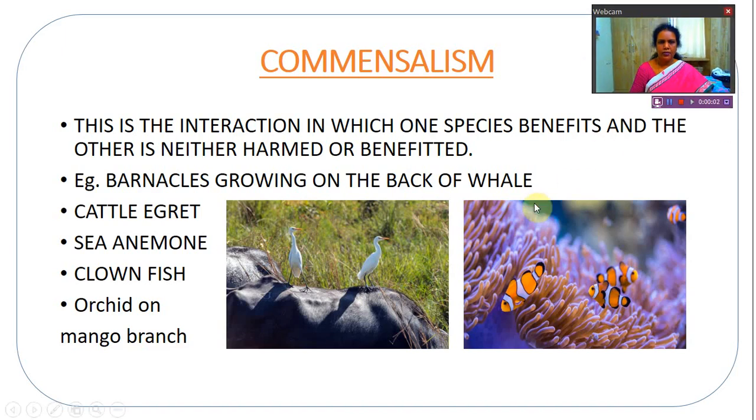Hello students, welcome back to our class, that is population interactions, where we are studying interspecific relationships. So the next relationship is commensalism.